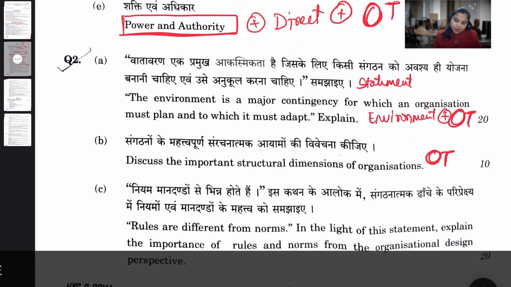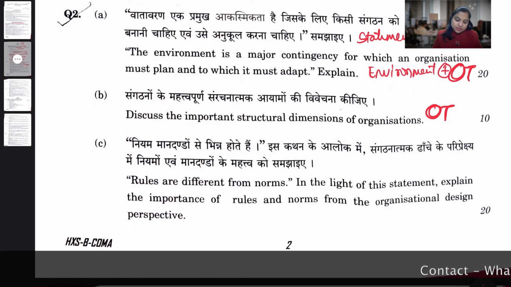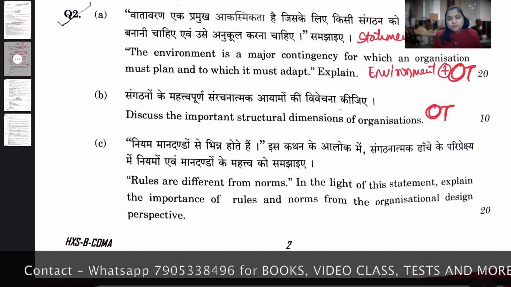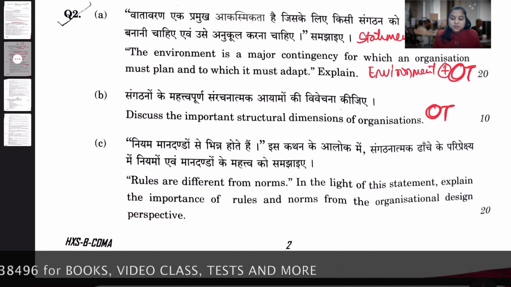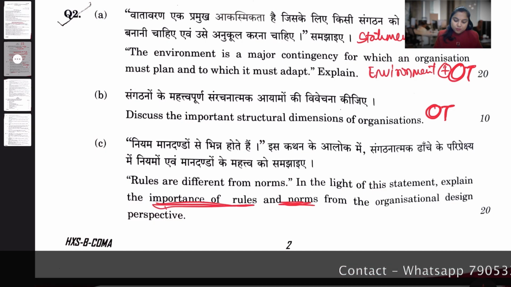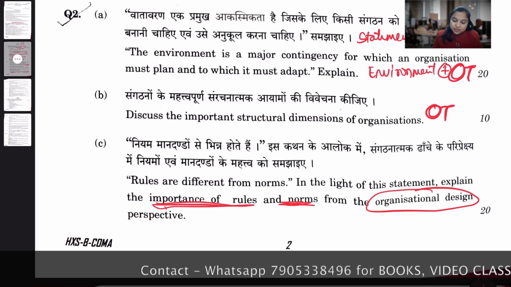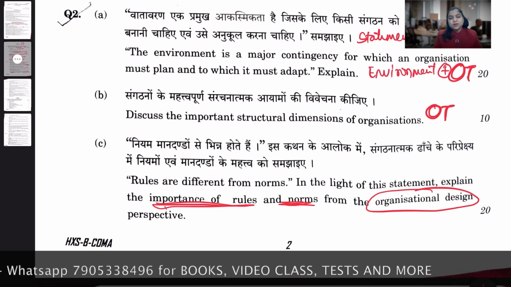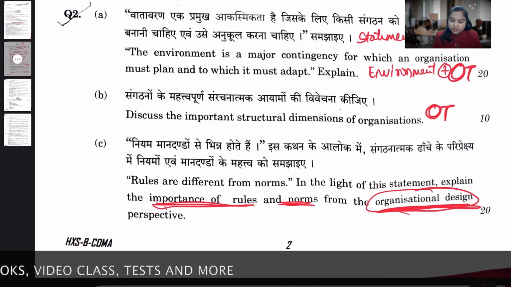Okay, and next we can see question number 2C, rules are different from norms. In the light of this statement, explain the importance of rules and norms from the organizational design perspective. Now the creamy topic is organizational design.